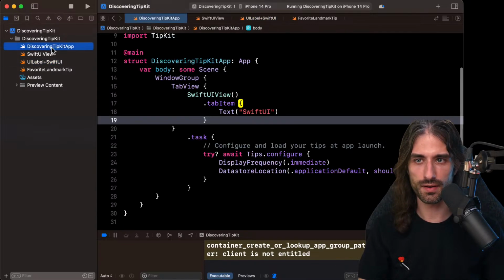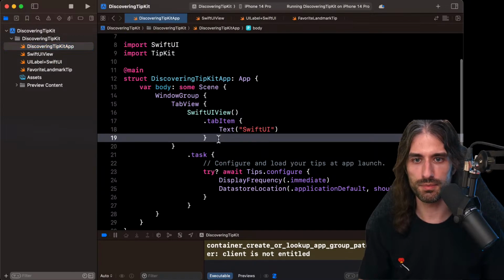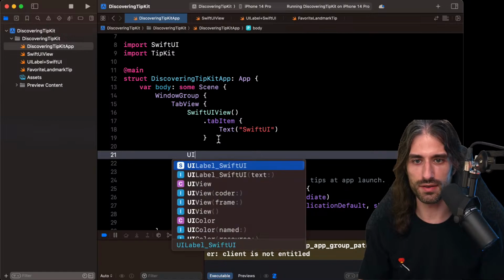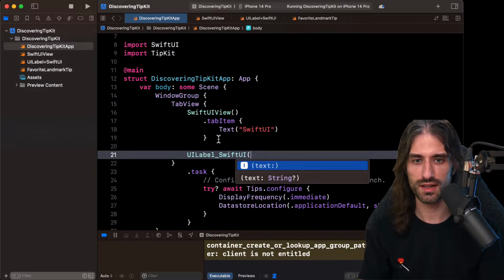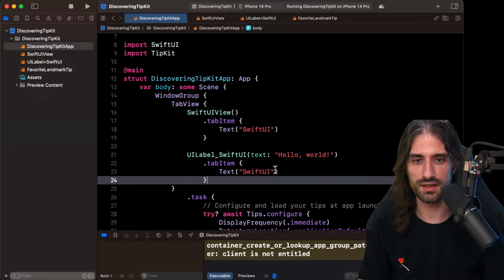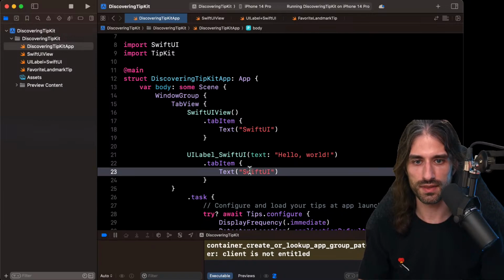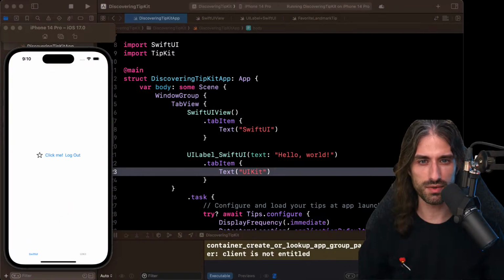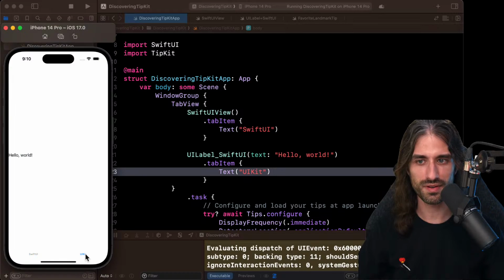And now for the second part in my tab view, the second view will be my UI label SwiftUI with a text that will say hello world. Let's be super original. And I'm going to need to give it a tab item, which will be UIKit. Okay, that was a bit of heavy lifting.